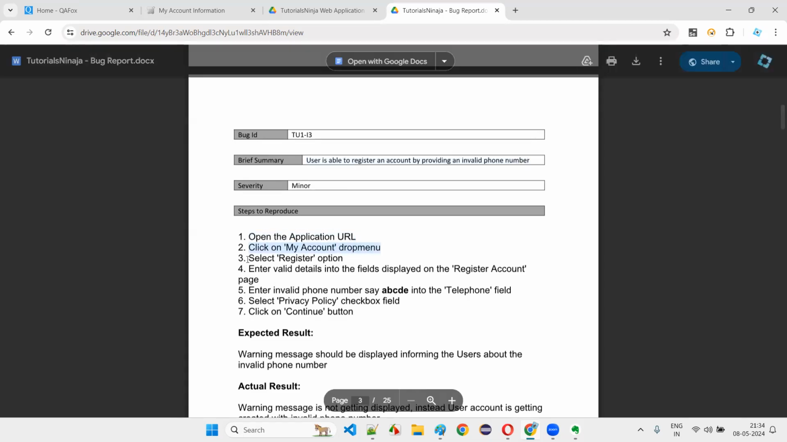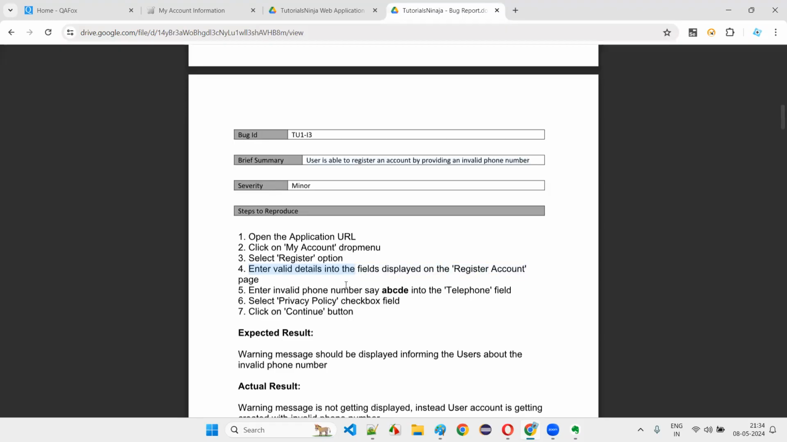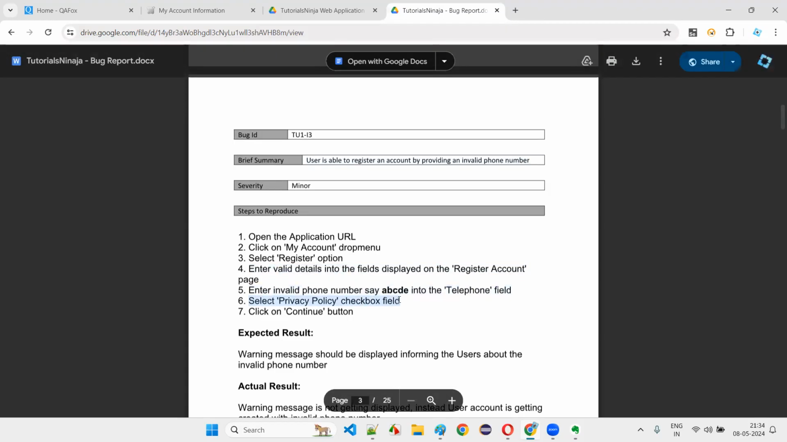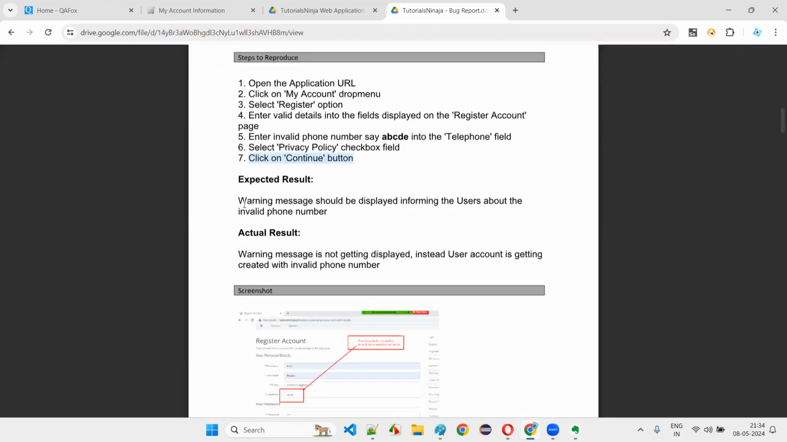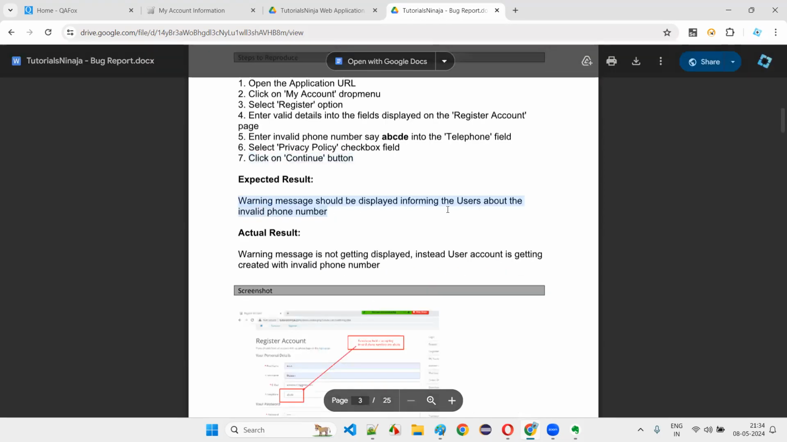Open the application URL. Click on My Account drop menu. Select Register option. Enter valid details into the fields displayed on the register account page. Enter invalid phone number, say ABCD, into the telephone field. Select Privacy Policy checkbox field. Click on the Continue button. What is the expected result? Warning message should be displayed informing the users about the invalid phone number.